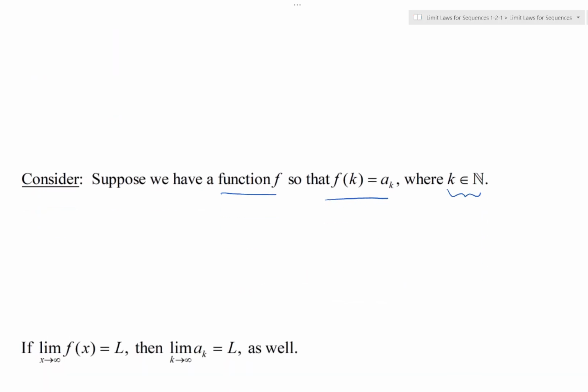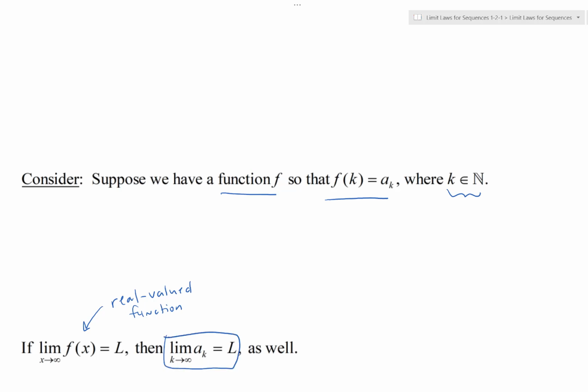Then, if the limit as x goes to infinity of f of x is L, where this function is the real valued function, like for instance some arctangent function where the inputs are real valued numbers and they go over real valued intervals, then the limit of the sequence is L as well.